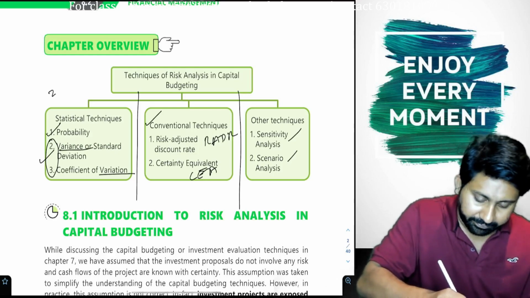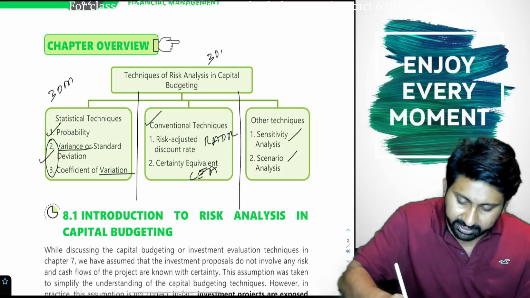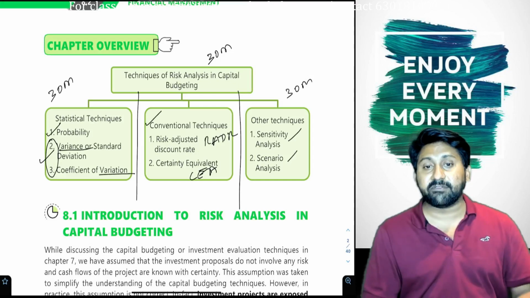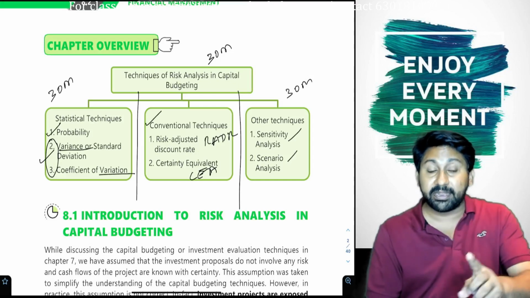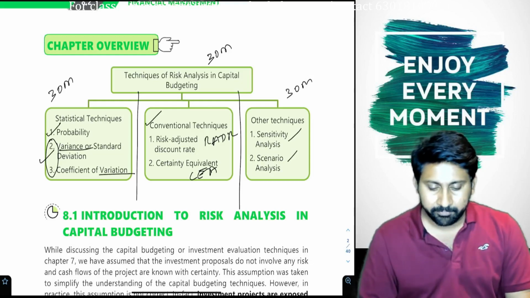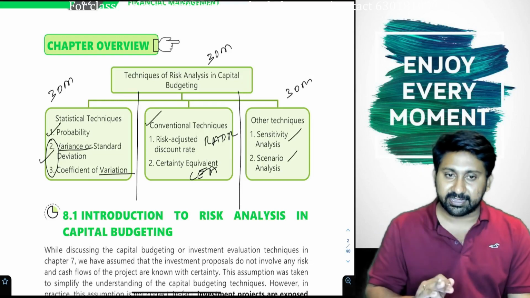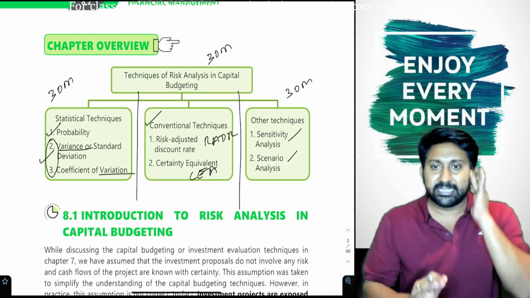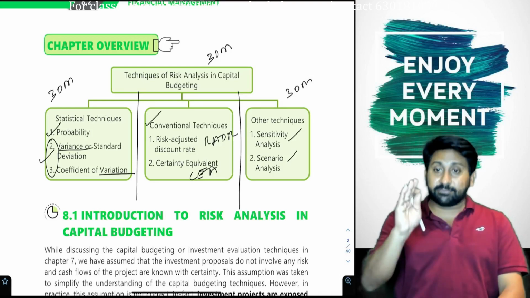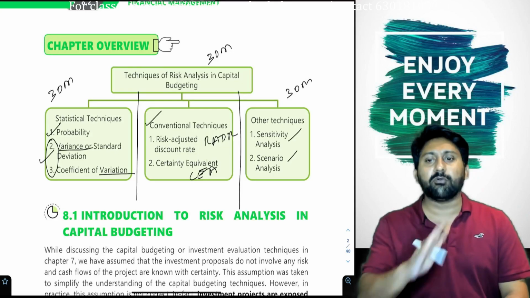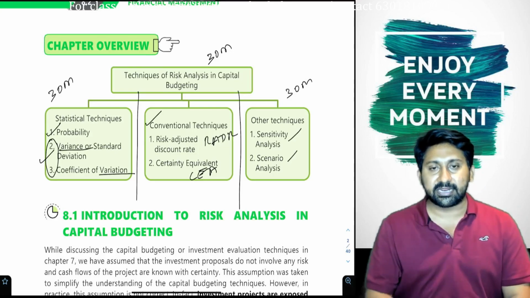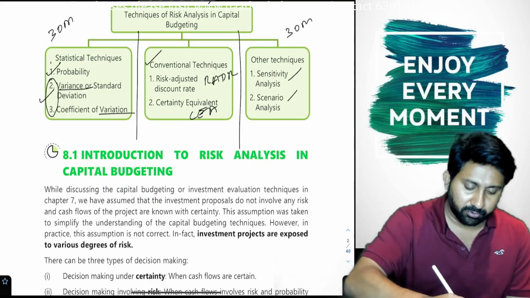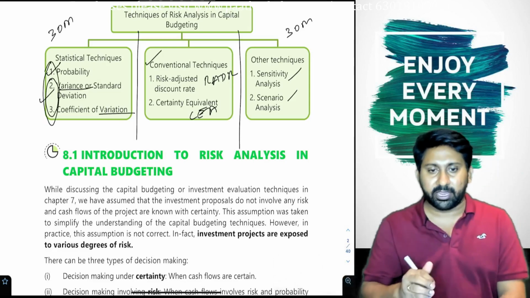I will be spending 30 minutes on this, 30 minutes on the second one, and 30 minutes on the third one. That's all. I am going to complete the study material, all illustrations. Whatever illustrations are there in the study material, every illustration we are going to do from the exams point of view. That means this lecture is not a regular batch video, it is exams oriented. First, I will explain these 3 concepts, technically 2 concepts, one by one.